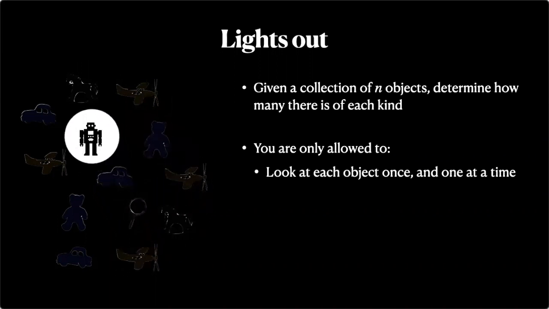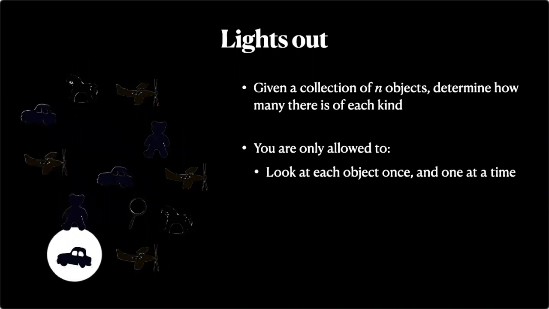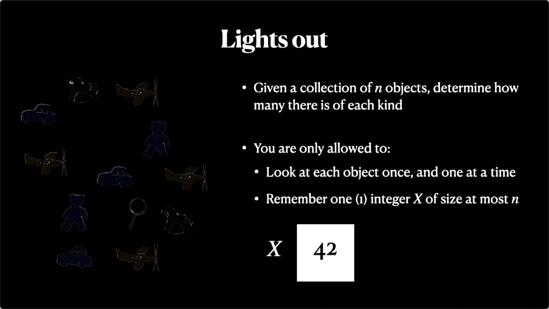But whenever we move on, we cannot remember everything that we have seen. So we can store only a very limited amount of information. Specifically, I'm assuming that we can store only one integer. Also this integer cannot be too large. Let's say that we have n objects and the integer can be of size at most n. Let's call this integer x.